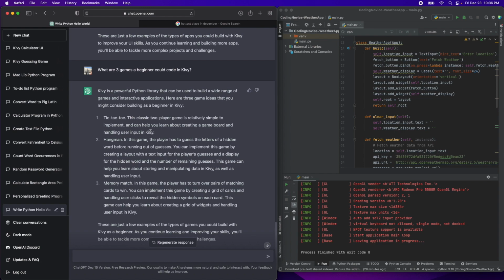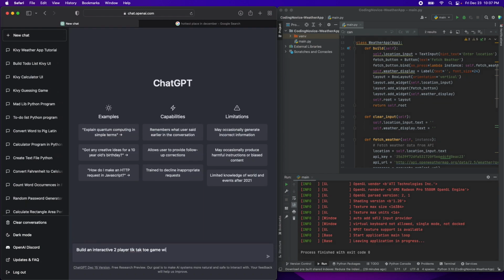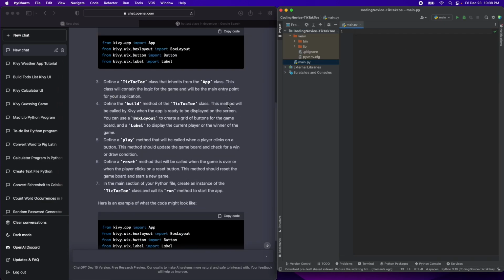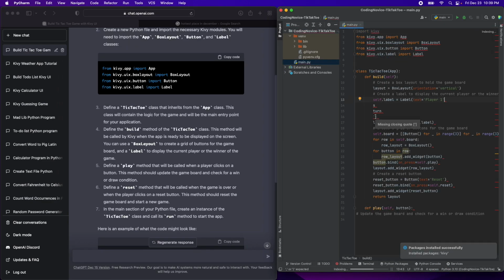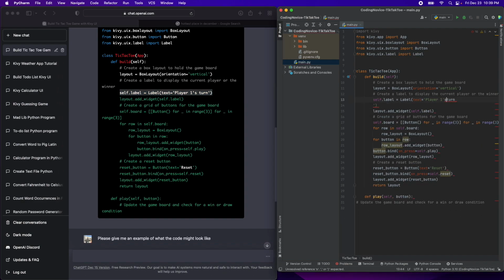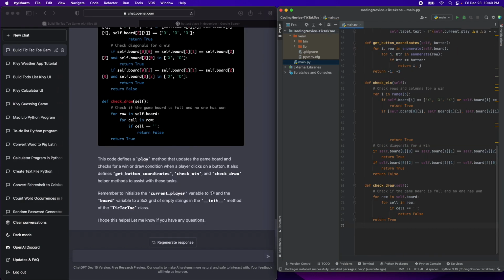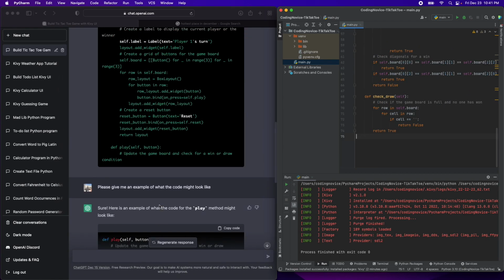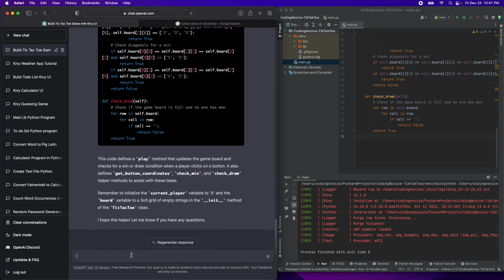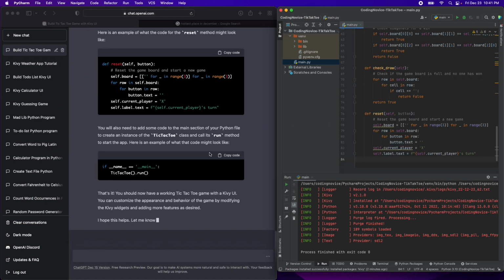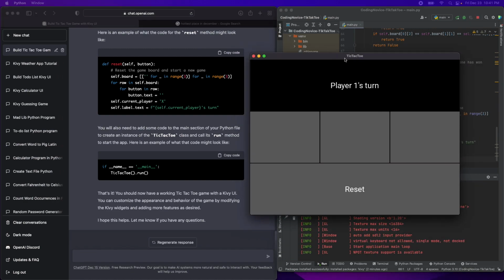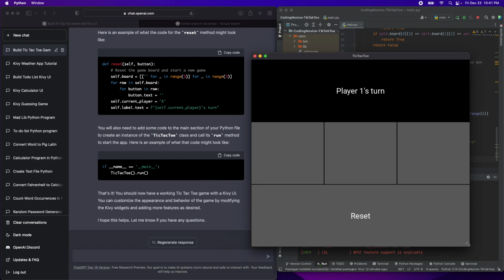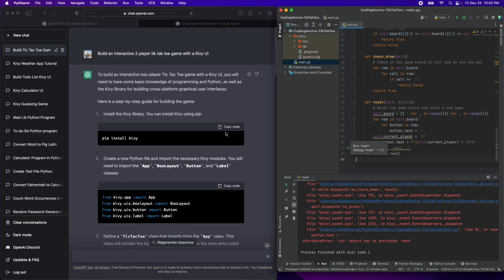Let's start with tic-tac-toe. Let's see if this works. Process finished, nothing ran. Let's see, I think we need if name equals main. There we go. We got reset and if name equals main. Here's everything we need to run the code. Is this tic-tac-toe? I don't know. Let's try again.